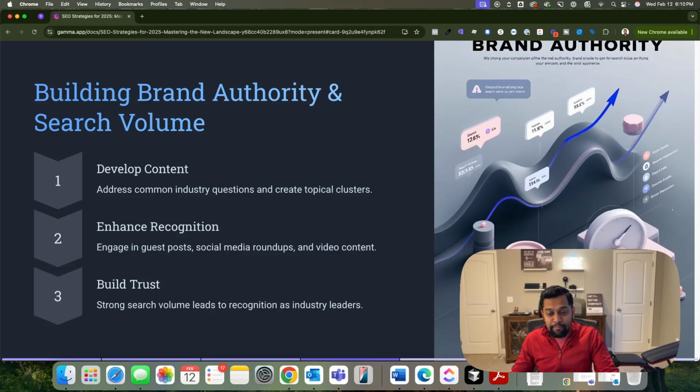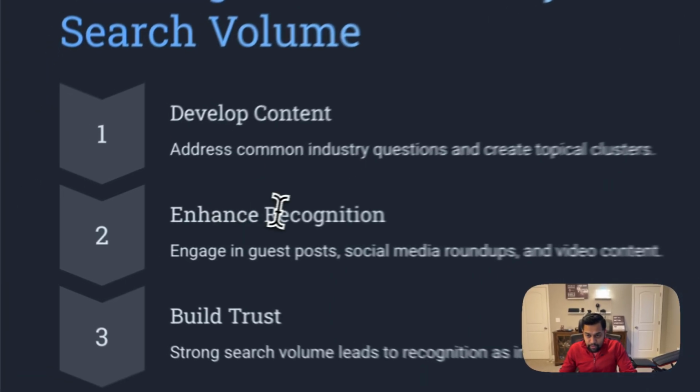But also keep in mind that you need to focus on other channels, such as guest posts, social media roundups, and video content. That helps in enhancing recognition. And essentially, these are all going to provide trust signals. That way, you are able to invest in strategies that will help you to improve your brand authority and brand recognition. So that's the next area that you can focus on to really take advantage of this new era of search engines, right?